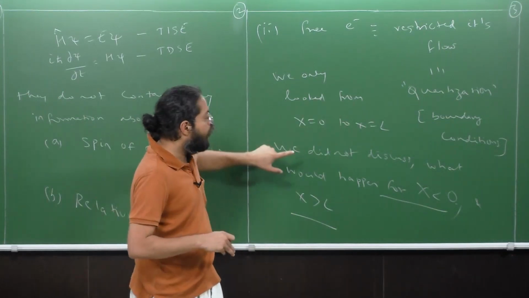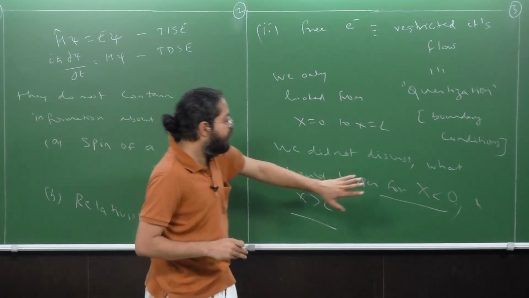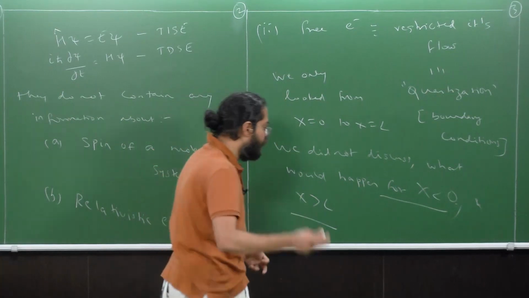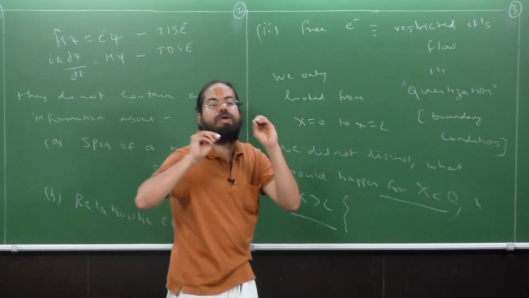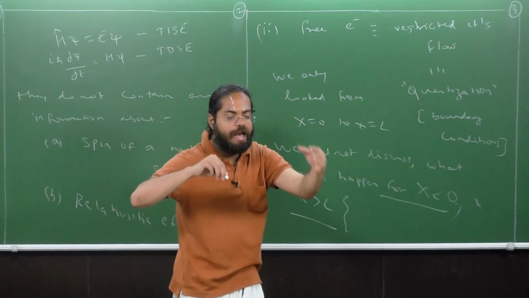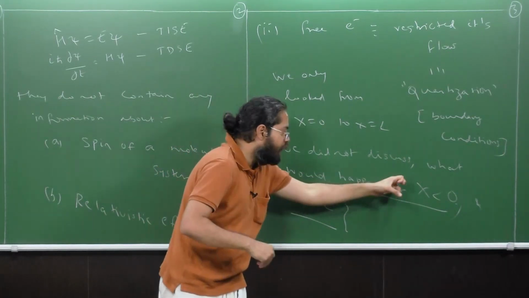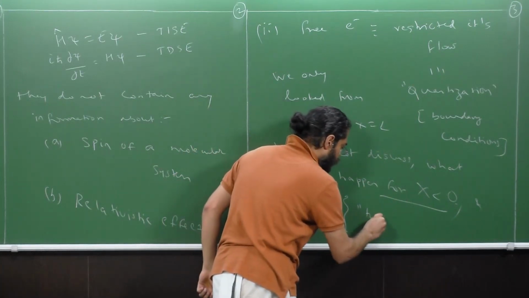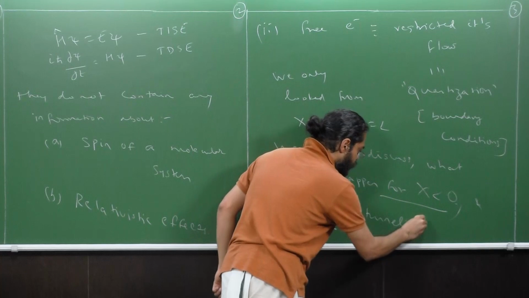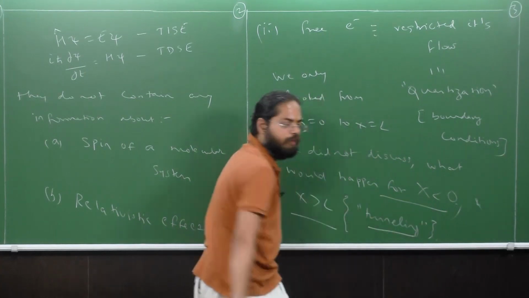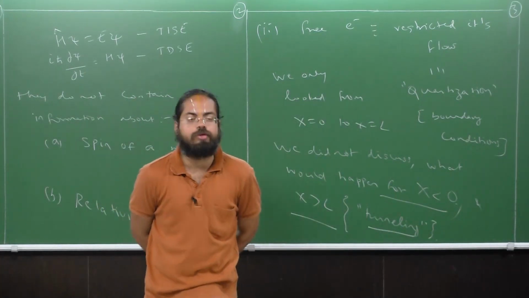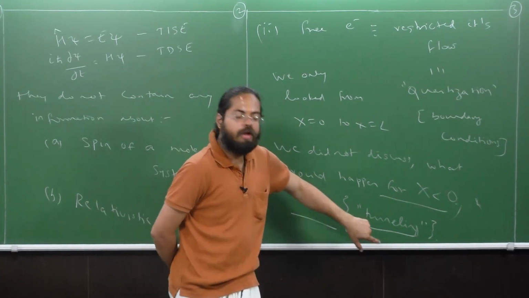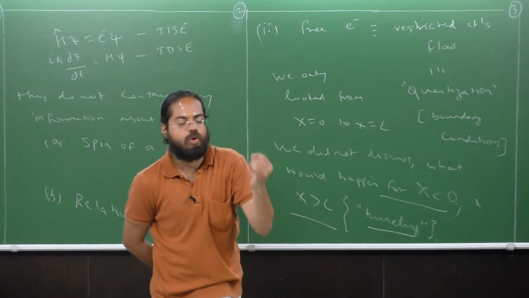However, there is a lot of information to be gained by learning about what happens in x less than 0 and x greater than L, right? We get information about a very important phenomenon. I'm just throwing in a jargon. Don't worry if you don't understand it. I'm just telling you that by studying the electron in this region, we get information about what is called tunneling. Okay, right? What is tunneling in quantum mechanics and what is its significance? Again, I insist, I'm only using the phrase tunneling without explaining what it means or what it does.